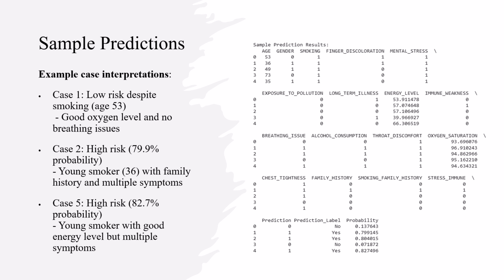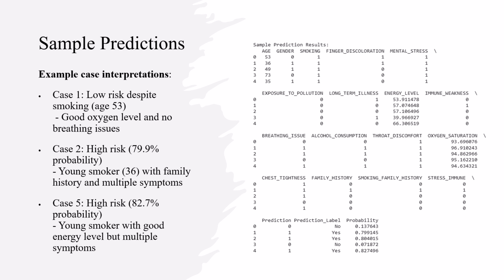Let's see how our model works in practice. Let's look at some sample predictions. Here we have 5 cases with their features and model predictions. Case 1 shows a 53-year-old smoker with throat discomfort but good oxygen levels and no breathing issues. Despite the smoking status, our model classified this as low risk.